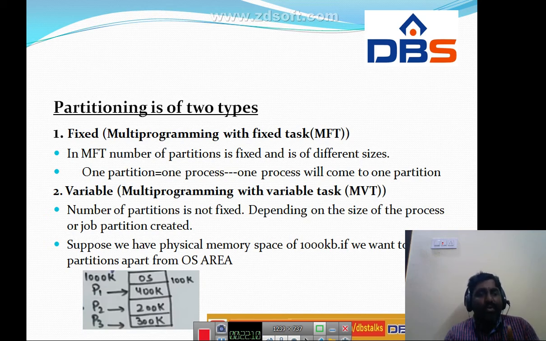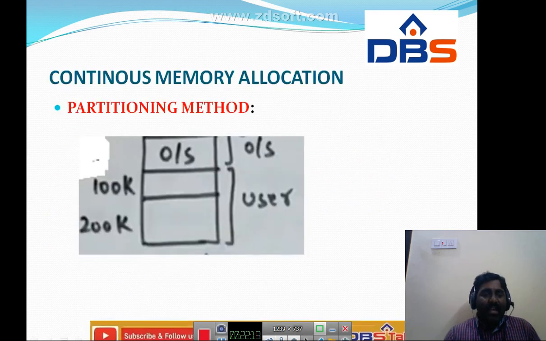We allocate the partitions as fixed ones. The number of partitions is fixed and they are of different sizes. Here 100 is fixed, 200 is fixed, 300 is fixed, like that. For 100 there is only one process, for 200 only one process, like that.